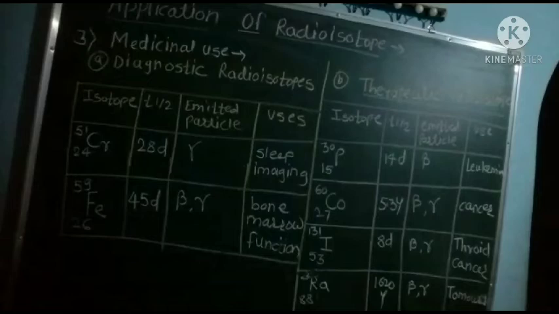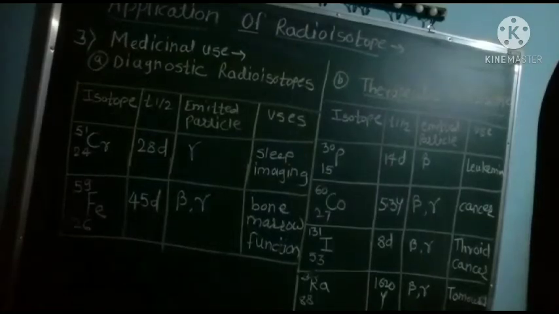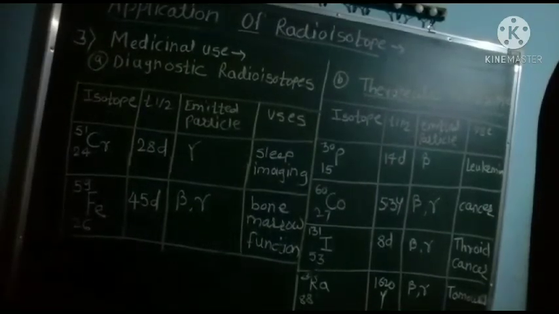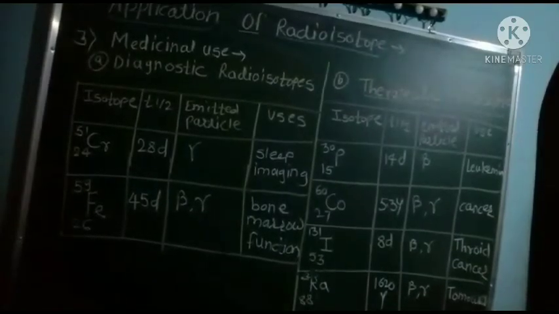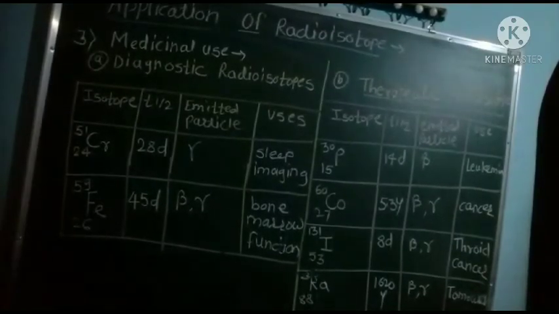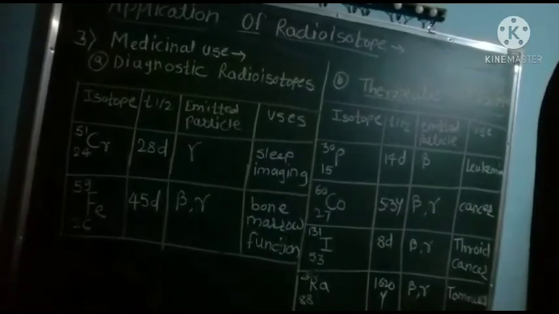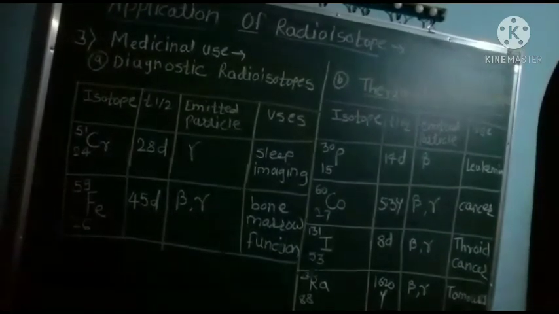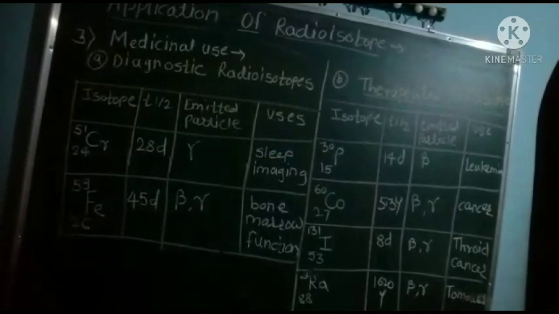Similarly, radioisotopes are also used in agriculture. In agriculture, radioisotopes are useful to preserve products by irradiation with gamma rays. The gamma rays emitted from cobalt-60 and cesium-137 are useful to preserve agricultural products. So these are the applications of radioisotopes.